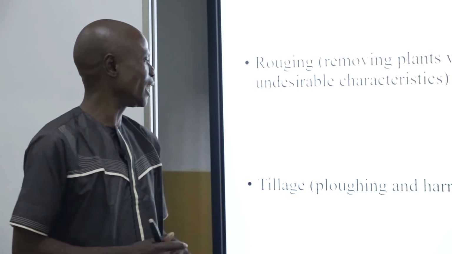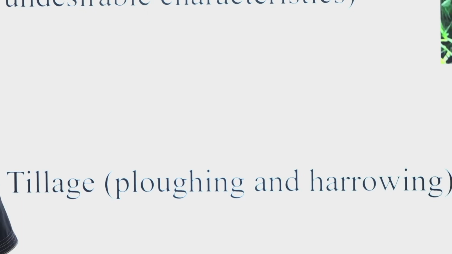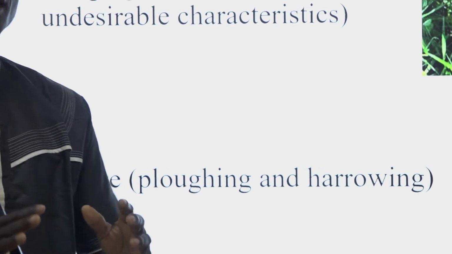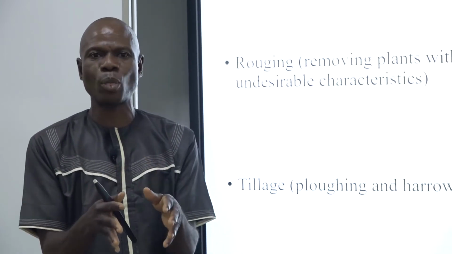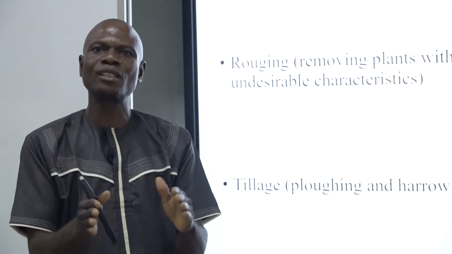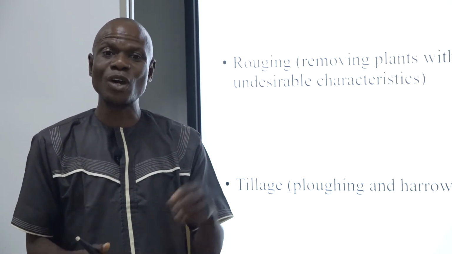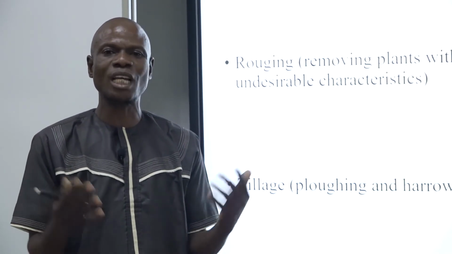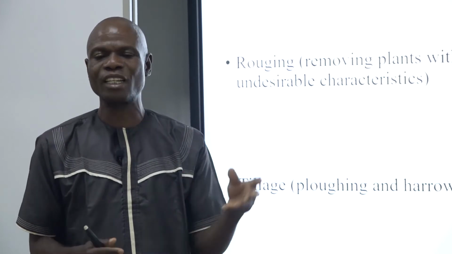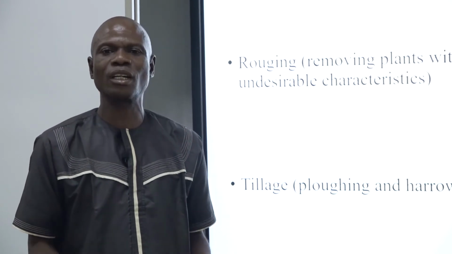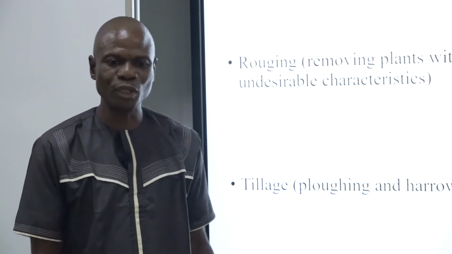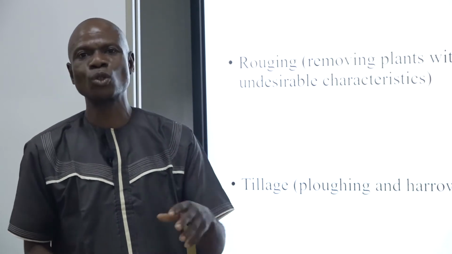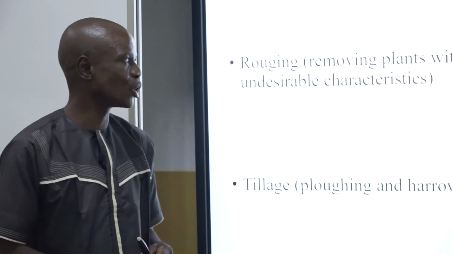Then the last one there is tillage, that is plowing and harrowing. When we are plowing or harrowing, you discover that there are grasses or weeds in that farm. As we are harrowing, we cover the weeds, we call them green manure. Thereby, you are reducing the weeds. Also, if the crops are grown in a large farm like tree crops, you can carry your tractor and move around there to mash the grasses and destroy them, so that they should not grow to affect the crop you have planted in such an area.